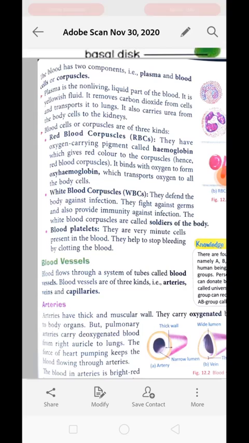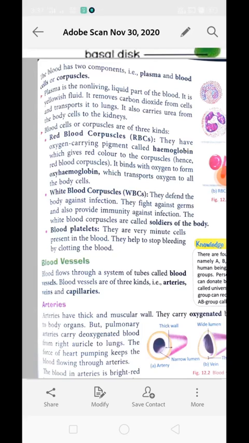The carbon dioxide is also dissolved in plasma. Blood cells are not responsible for carrying other substances. Only RBC is responsible for carrying oxygen, but the rest of the substances are dissolved in plasma, which gets transported from one place to another. Okay, plasma collects all the waste material from body cells and passes it to the kidney so that it can get filtered out.